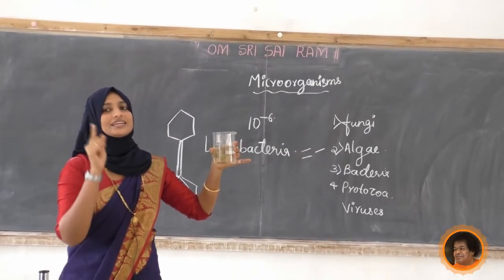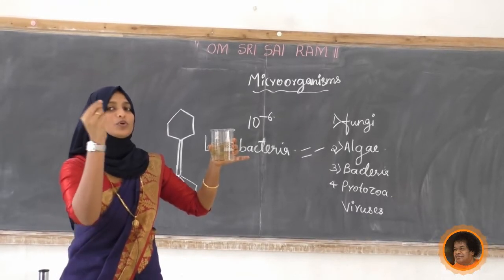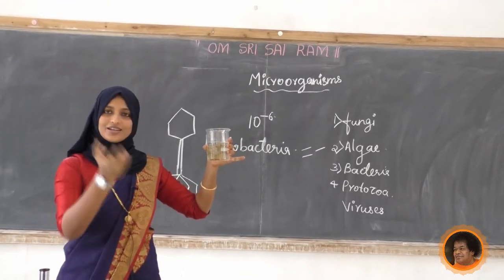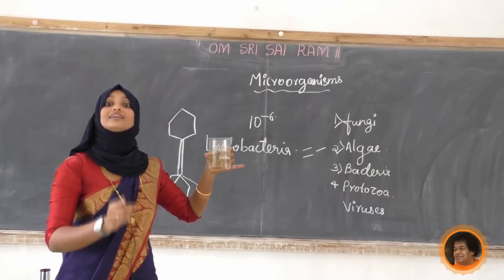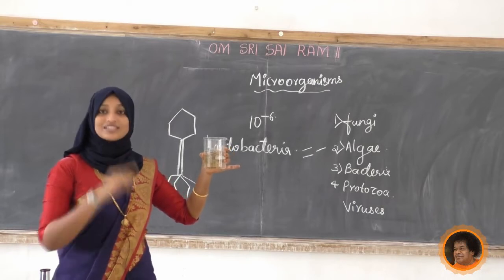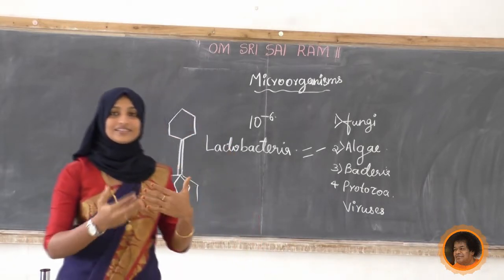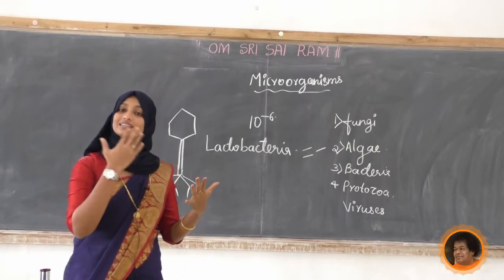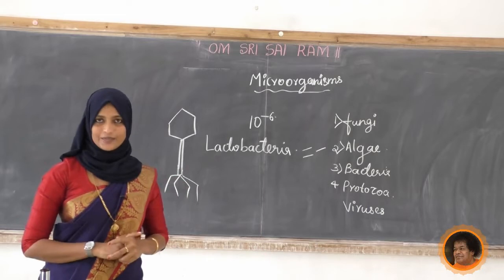If you take a spoon or a drop of that water and observe it under a microscope, we can see millions of bacteria, which indicates that it is now polluted like that.